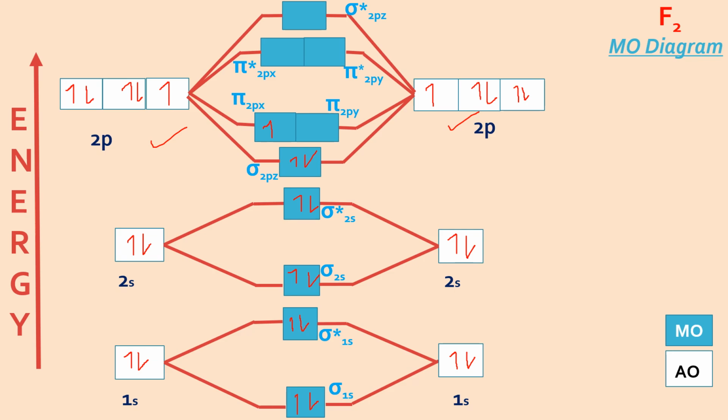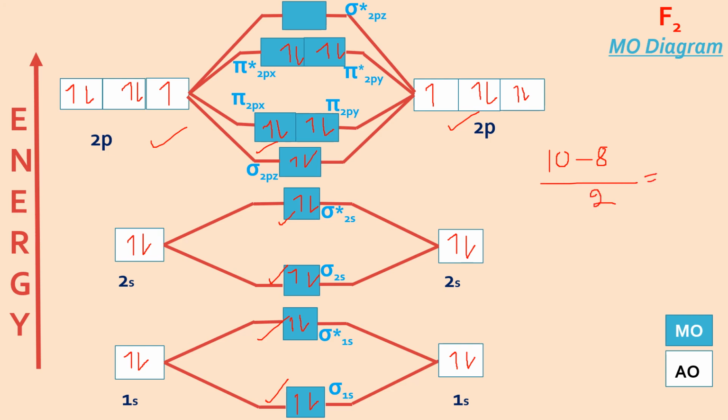So 1, 2, 3, 4, 5, 6, 7, 8, 9, 10. So I cannot see any unpaired electron in the molecular orbital, so it is diamagnetic, and the bond order has to be number of electrons in the bonding, 2 plus 2 is 4 plus 6, 10. 10 minus in the anti-bonding, 2 plus 2 is 4 plus 4, 8. 10 minus 8, exactly like O2 2 minus, divided by 2.